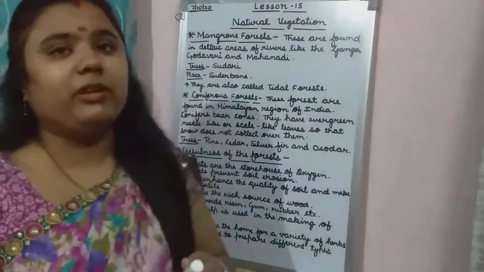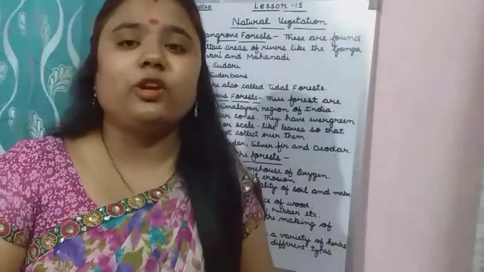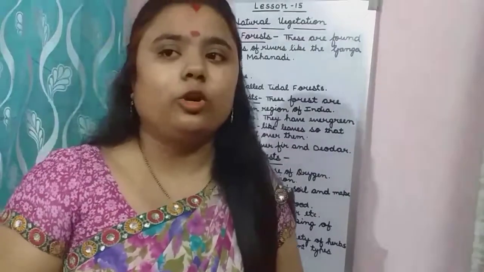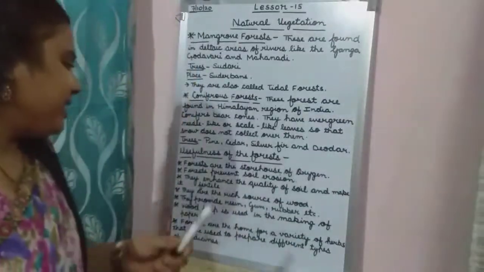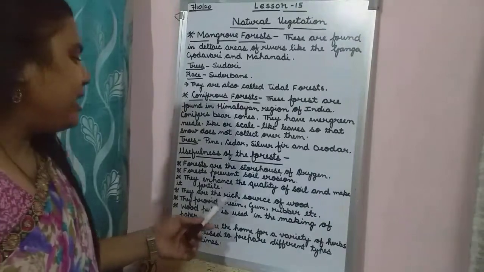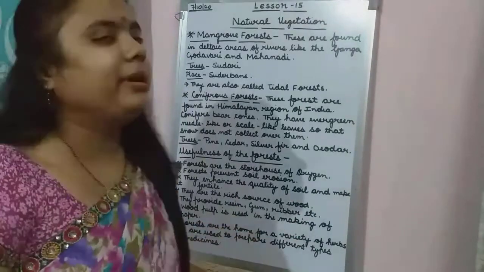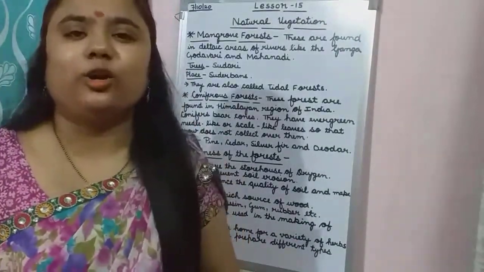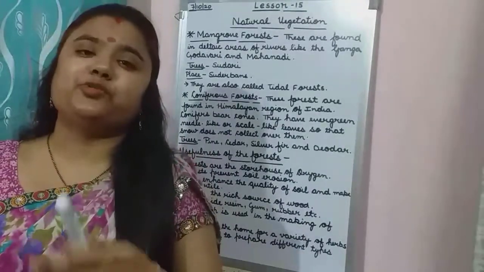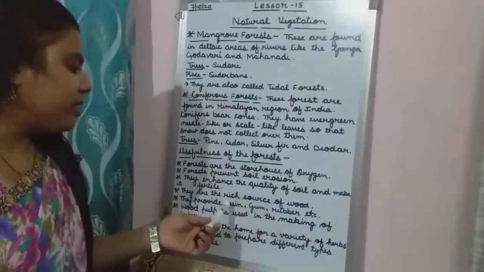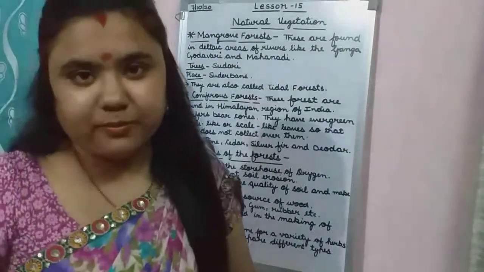If the trees will not be there, if the forest will not be there, we will not get the wood. Then they provide resin, gum and rubber, etc. Some other things are also there which trees and forests are giving. First is resin. Resin means kishmish.